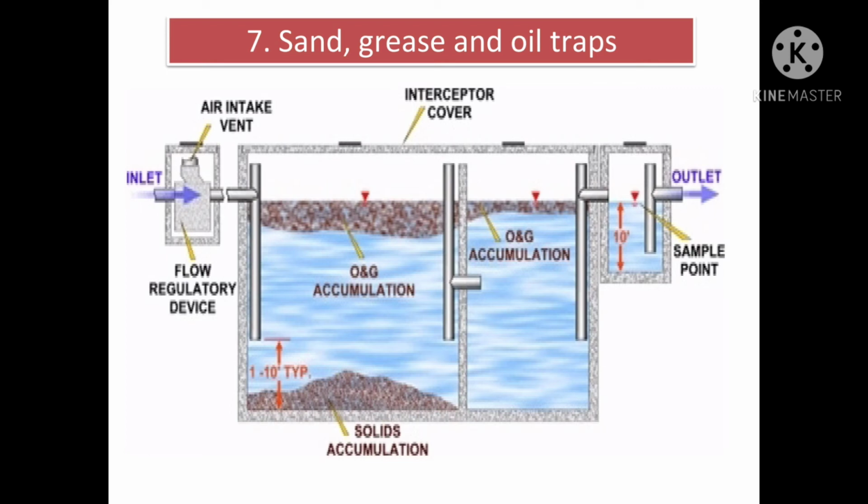If sand is also desired to be excluded from the sewage, dead space should also be kept at the bottom of the chamber for sand to be deposited, as shown in the figure.